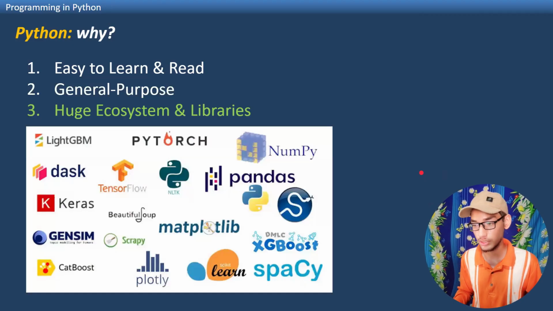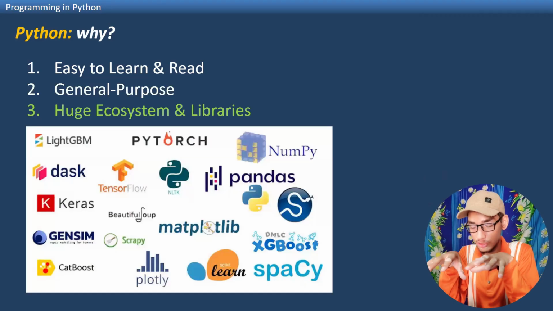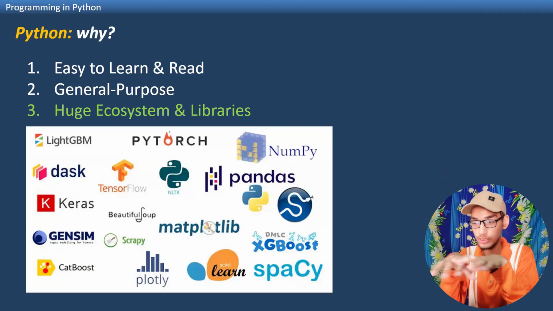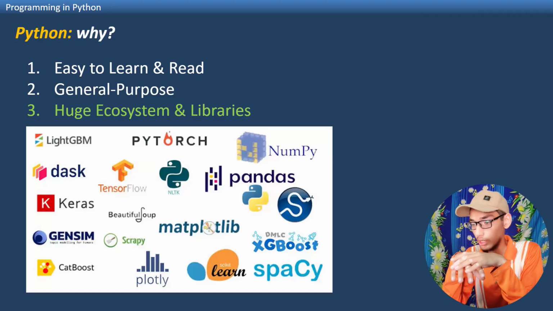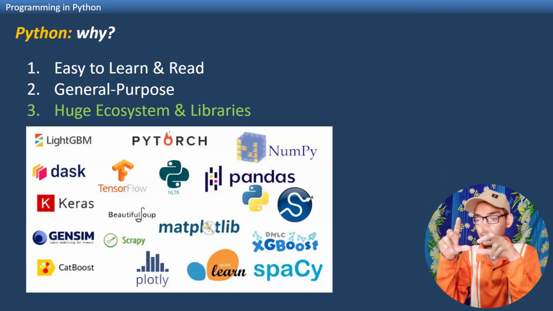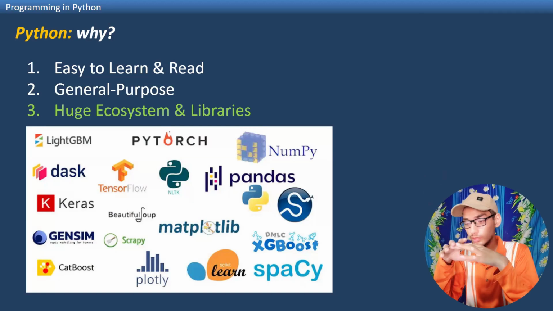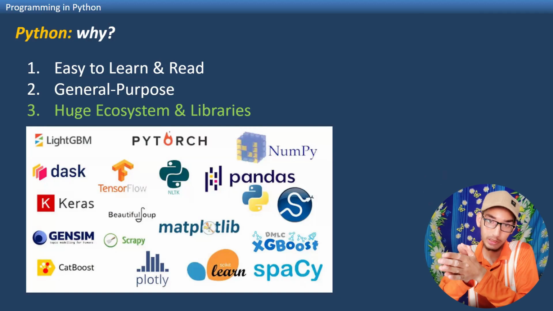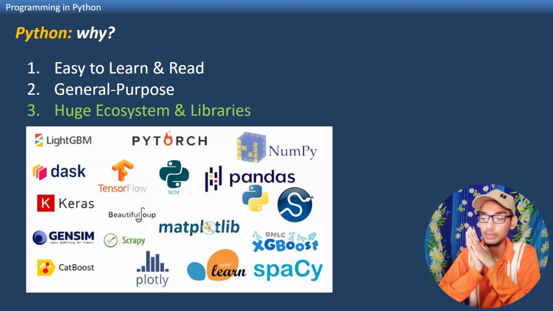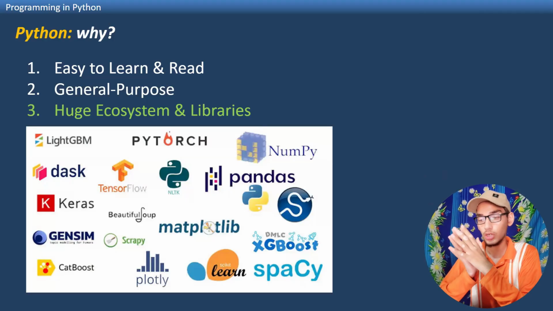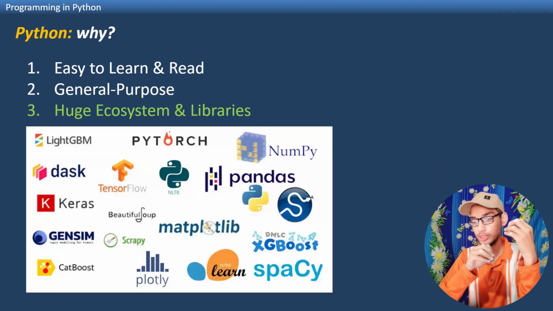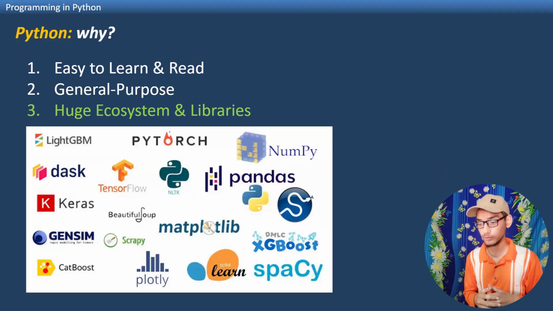The third thing is huge ecosystem and libraries. To understand why Python is so popular, let us understand what the word libraries means. Explaining to non-technical people, a library is a bunch of code that is already written by programmers in a certain language.